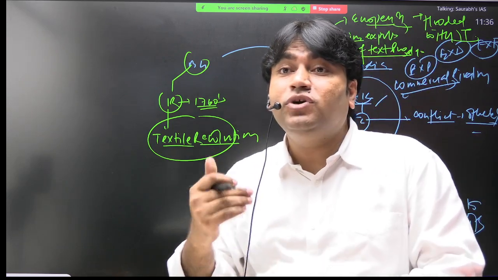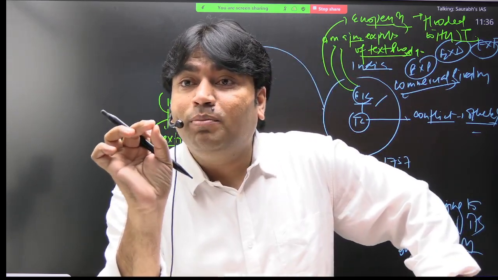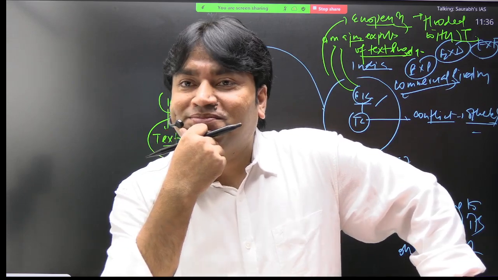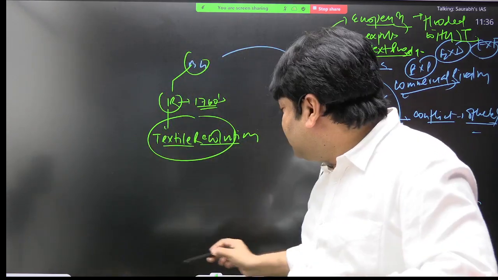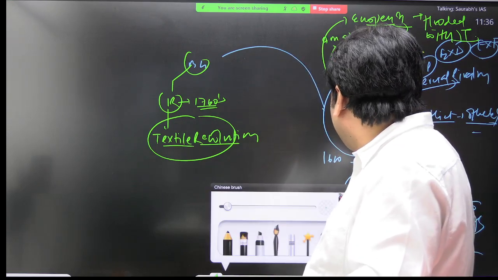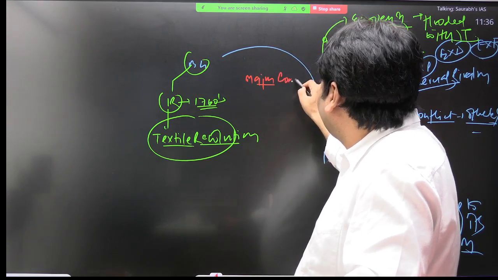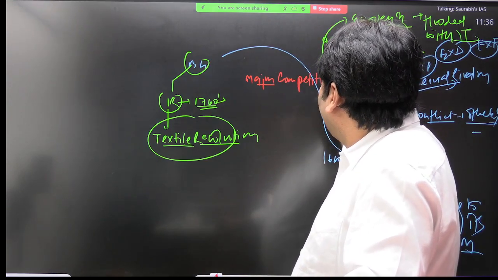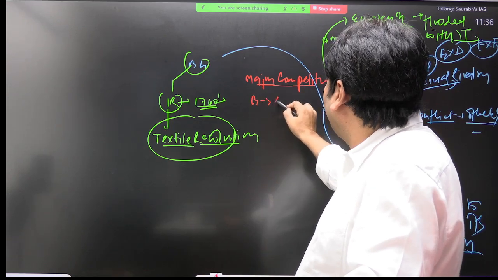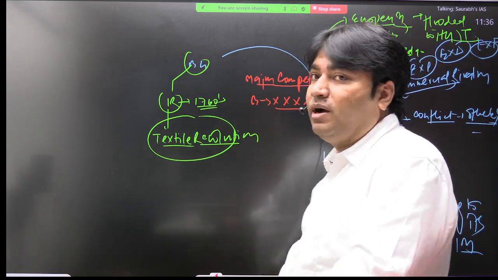It means who is the most important competitor of Great Britain? India, major competitor. India was a major competitor and Britain was not able to compete.